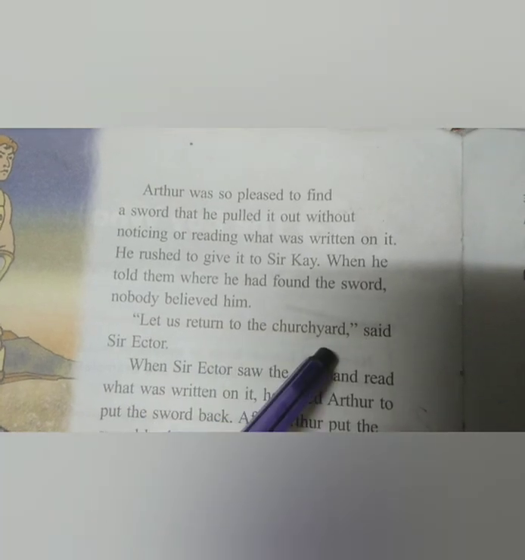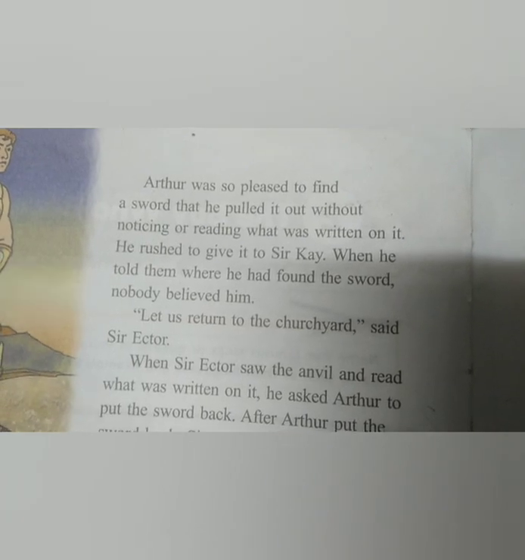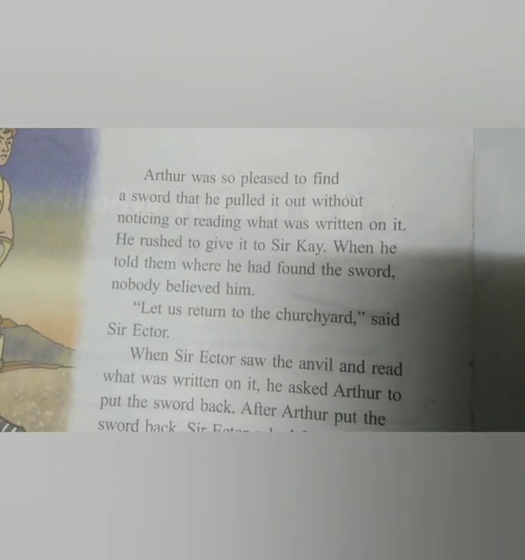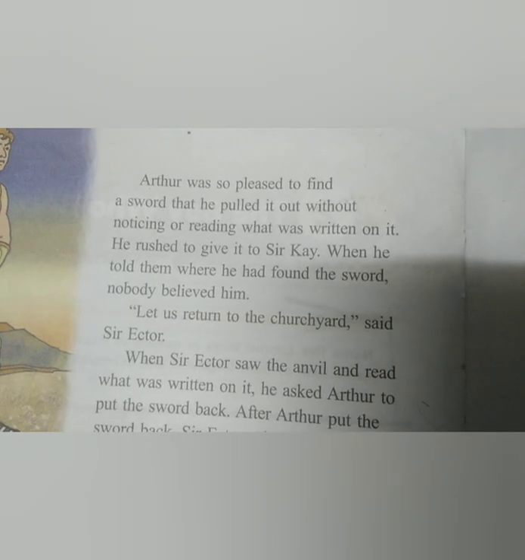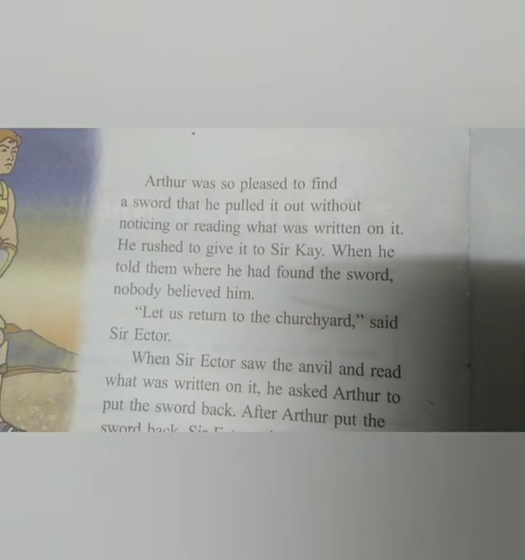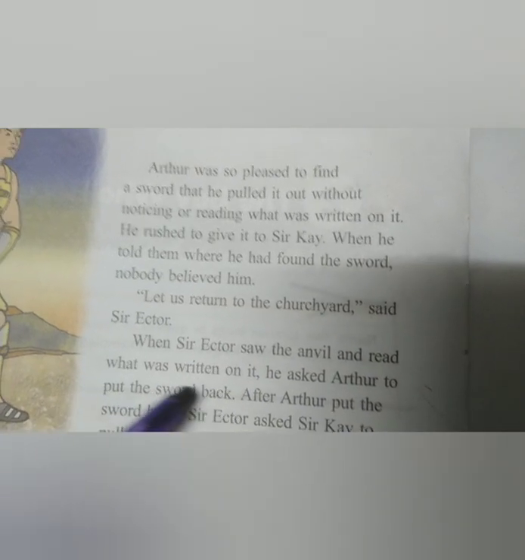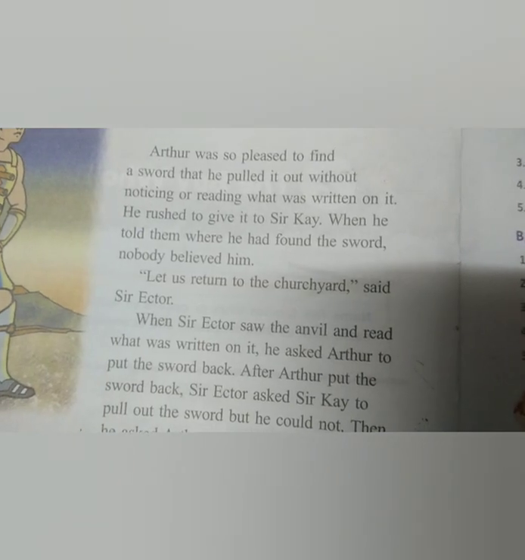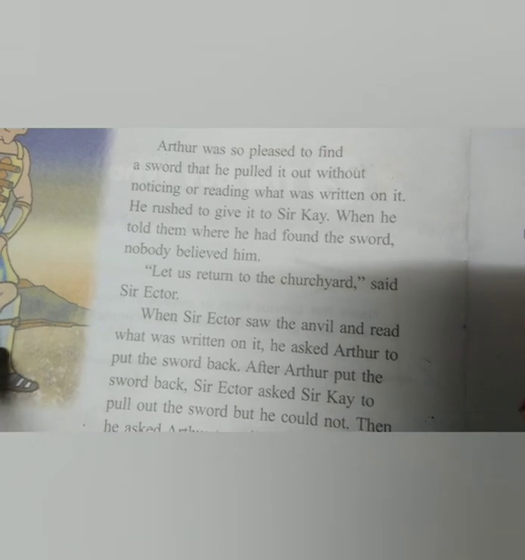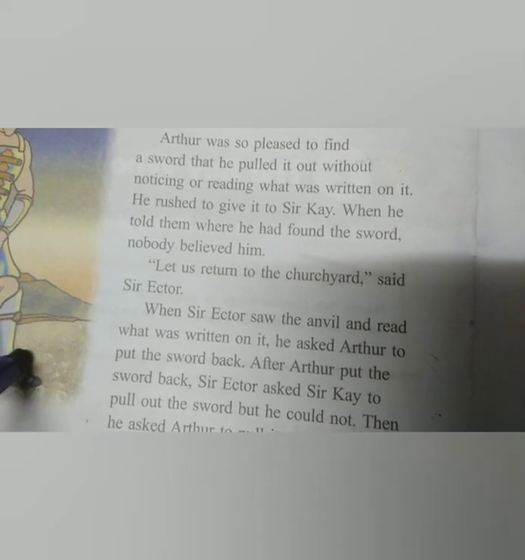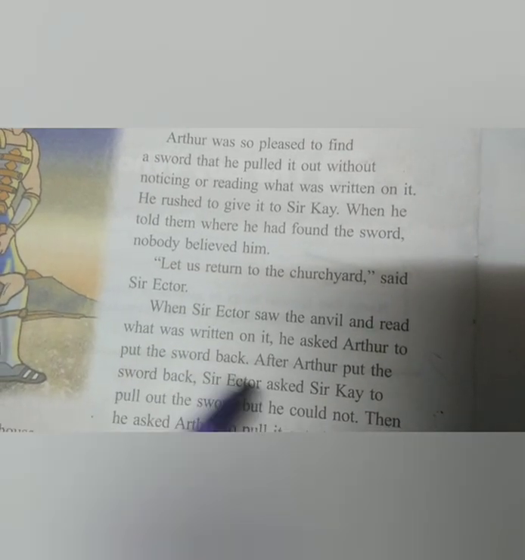"Let us return to the churchyard," said Sir Ector. Who said this? Sir Ector said that they should return to the churchyard, where the sword was. Who got this sword? Arthur did. When Sir Ector saw the anvil and read what was written on it, he read: whoever pulls this sword out of the stone is the true king of England.